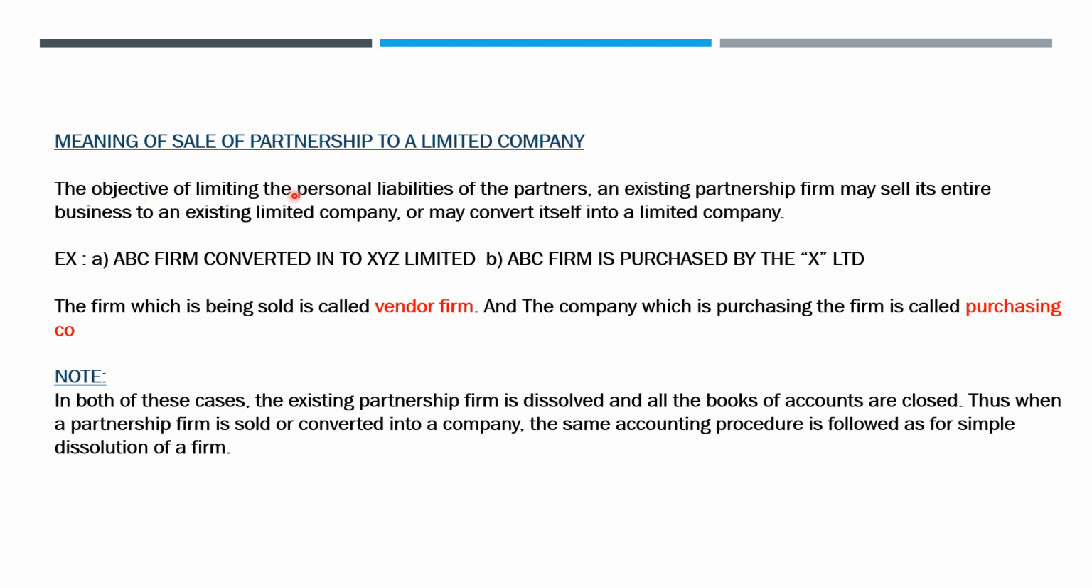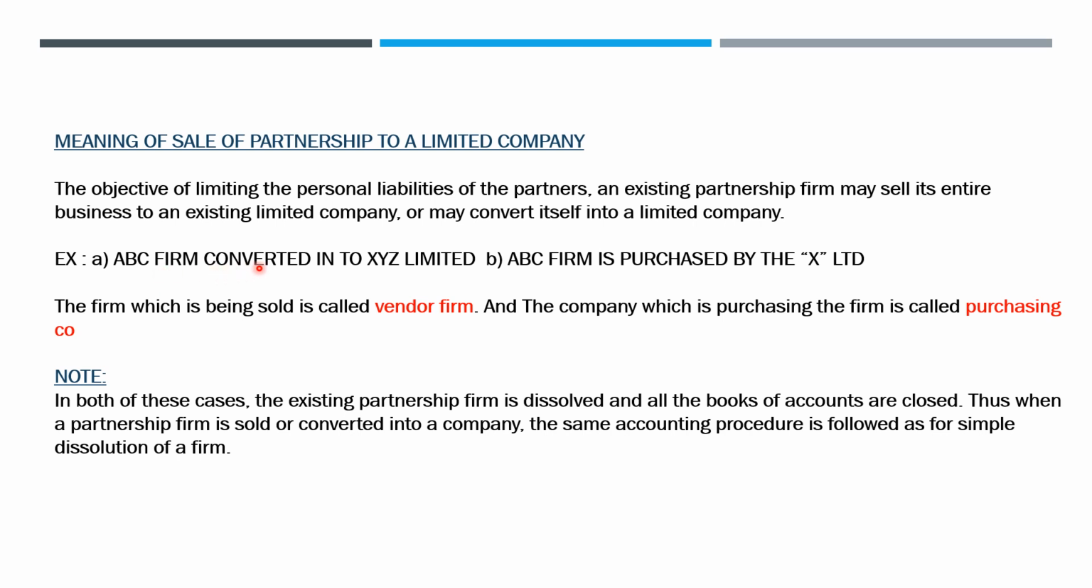With the objective of limiting the personal liabilities of the partners, an existing partnership firm may sell its entire business to an existing limited company or may convert itself into a limited company. Here the partnership firm is being sold to the company, or the partnership firm may convert itself into a company. Let's take an example. ABC firm converted into XYZ Limited, or ABC firm is purchased by X Limited.